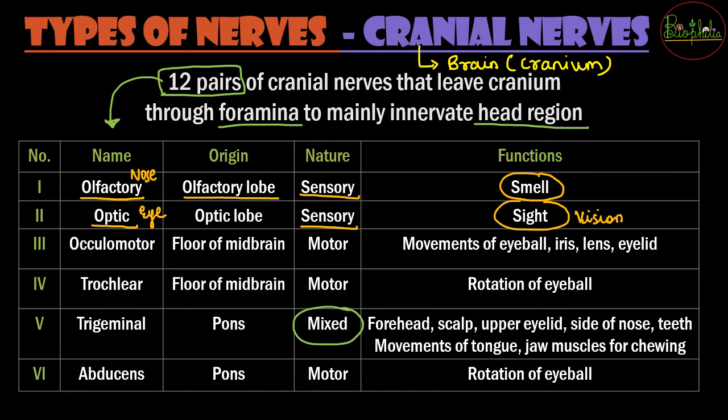Oculomotor is again related to the eye, and it originates from the floor of the midbrain. It is a motor nerve, which means it is going to react to the signals sent by the CNS. अभी तक जो ऊपर के दो देखे, these were sensory, receiving signals from the external environment and letting the CNS know. But now the third cranial nerve is going to bring information from the CNS so that the functions can be carried out. So what are the functions? The movements of the eyeball.